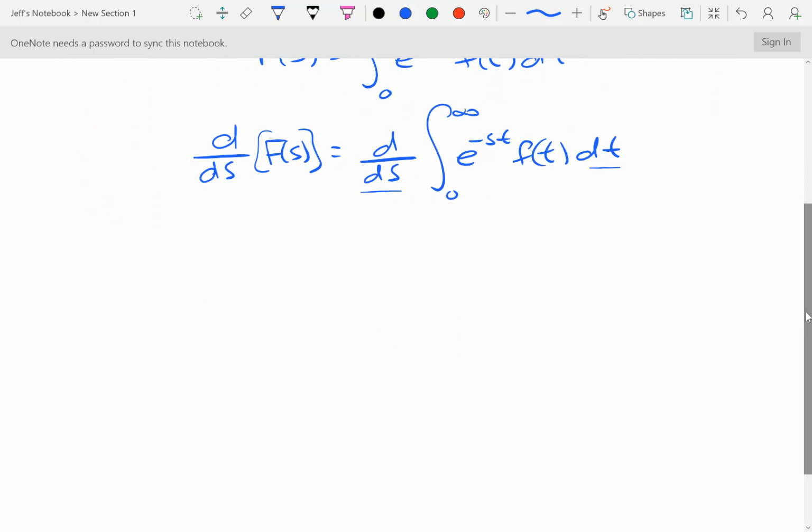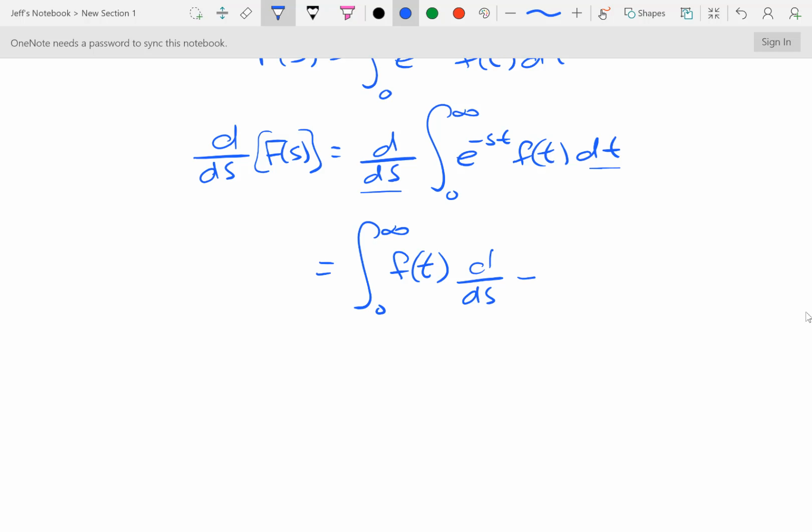I'm going to rewrite this as the integral from 0 to infinity, and I'm going to rearrange what's inside of that integral a little bit. I'm going to write the f of t first, and then d ds of e to the negative st dt. And I'm allowed to move that in there because f of t doesn't have an s in it. So when I take the derivative with respect to s, that's going to be treated like a constant.